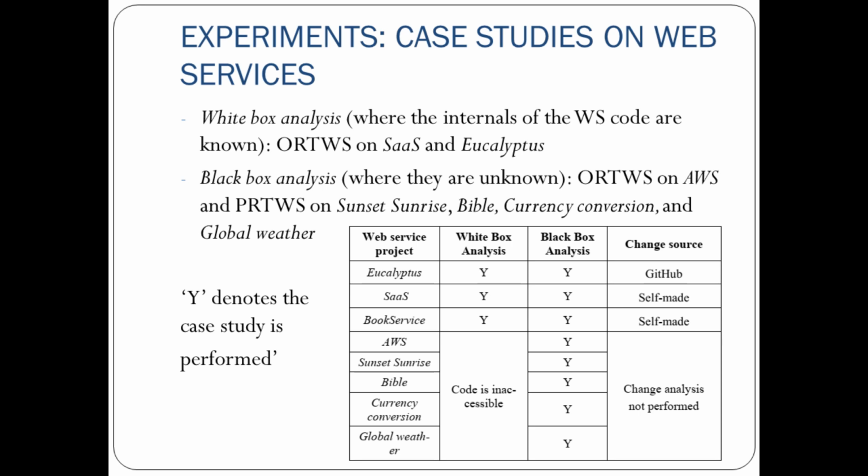So a Y in this table denotes that the case study was performed, and otherwise the reason for not performing it is given, like the code was not available for doing white box analysis, which is written for AWS and the Sunset Sunrise Web Service, Bible Web Service, currency conversion, and global weather. So the code was not available. For the code that was available with us, we did it as best as possible for the white box analysis. Then, what is the source of the code that was accessed? SAS and the book service were self-made web services, meaning we made those web services. Eucalyptus was available on GitHub.